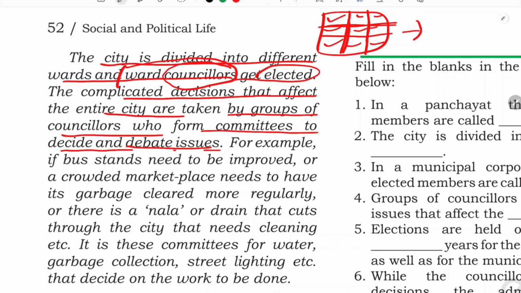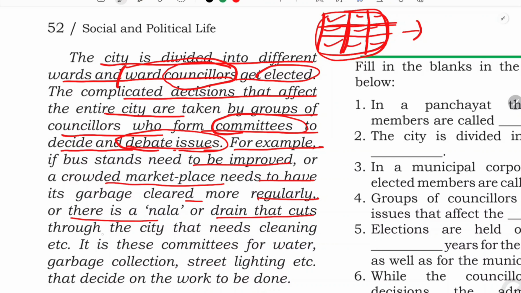And when they are going to decide about some big matters, like where a park should be, where a hospital should be built or something like that, they form a group of councillors. All of these will become one group, and they have one committee, and they decide and debate whatever issues come up. For example, if bus stands need to be improved, or a crowded marketplace needs to have its garbage cleared more regularly, or there is a nala or a drain that cuts through the city that needs cleaning, etc. It is these committees for water, garbage collection, street lighting, etc.